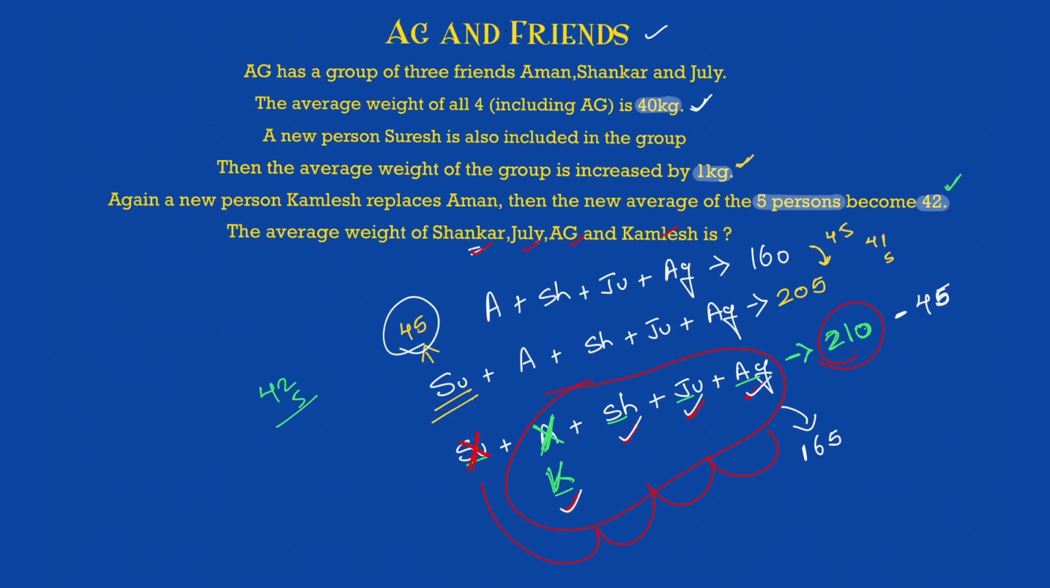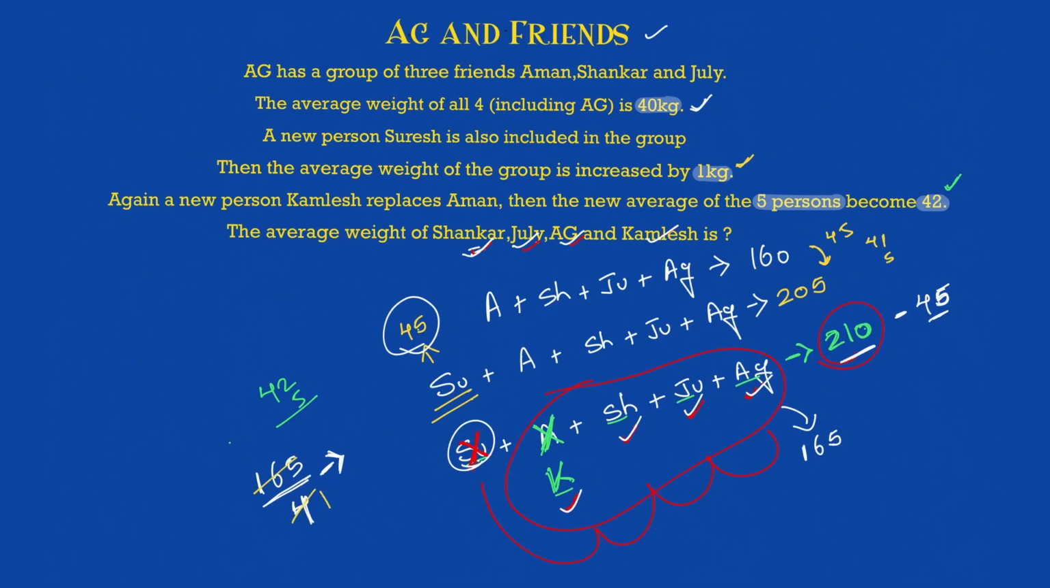Because I take out Suresh from this, okay? Because all the 5 is 210. If I take out 45, which is Suresh, I'm left with 165. So sum of weight of all these 4, Shankar, Julie, AG and Kamlesh, is 165. Divide that by 4 to get the average weight of all these 4. That's it. So I'll get the answer.